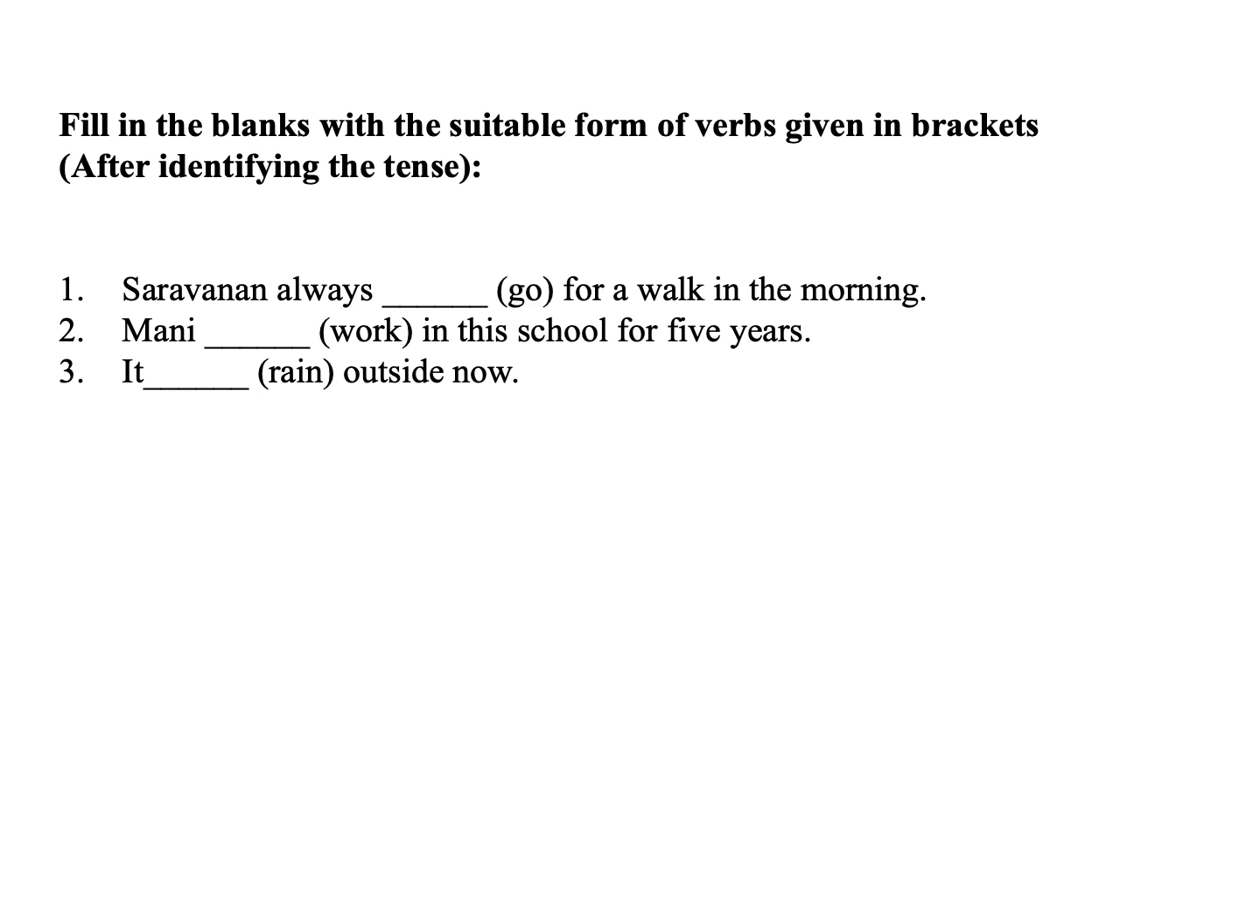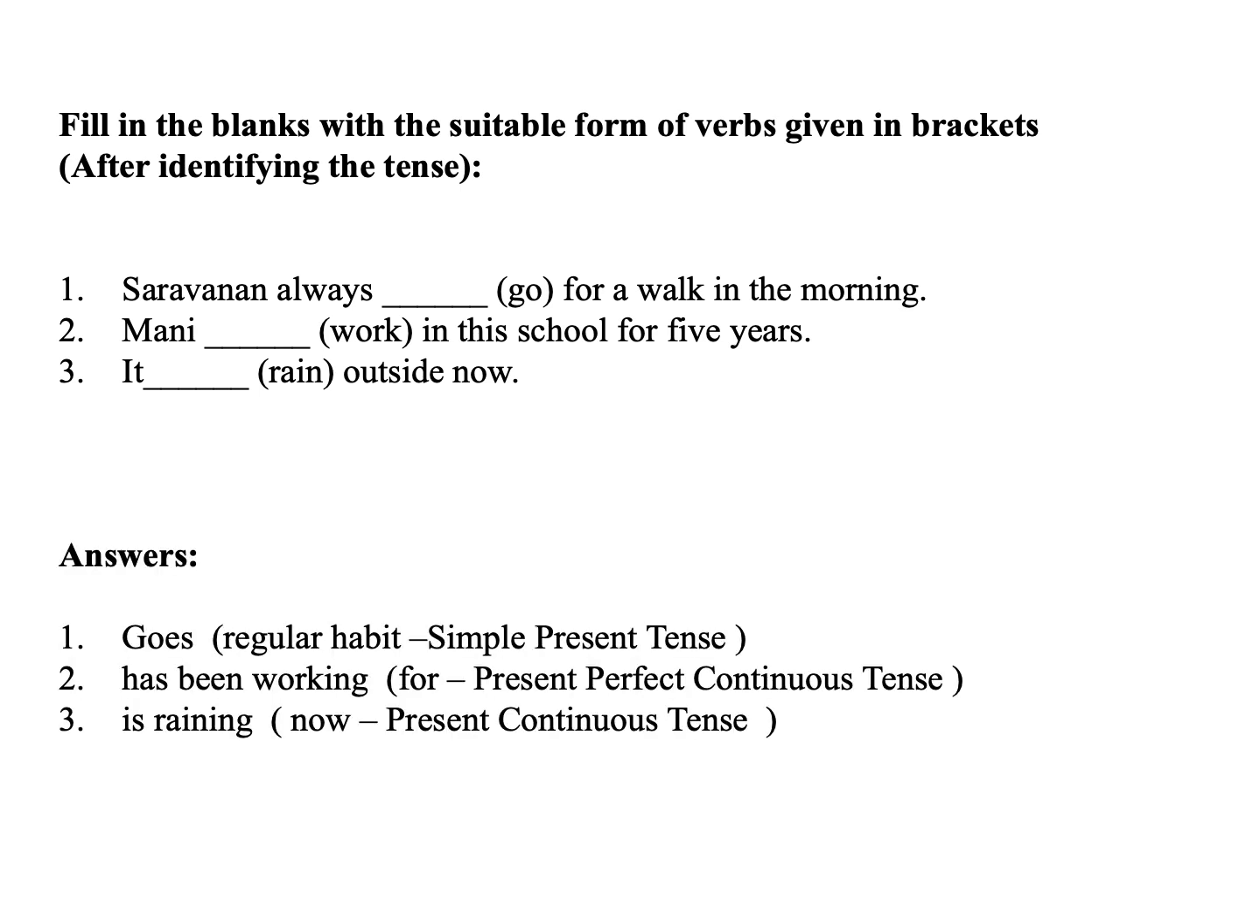Then the second sentence, Mani dash work in the school for 5 years. For is a clue word for present perfect continuous. So in this sentence, we can identify the tense as present perfect continuous. Then the general form is has or have plus been plus verb plus ing. Here Mani is singular, so we have to use has. Mani has been working in the school for 5 years.